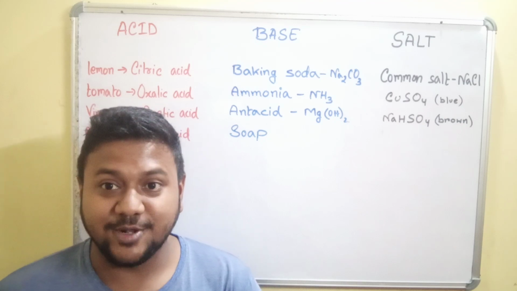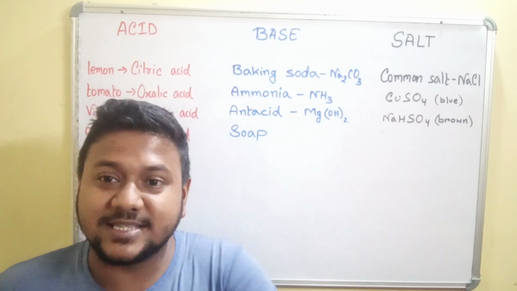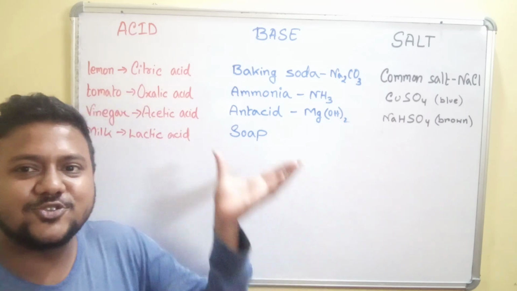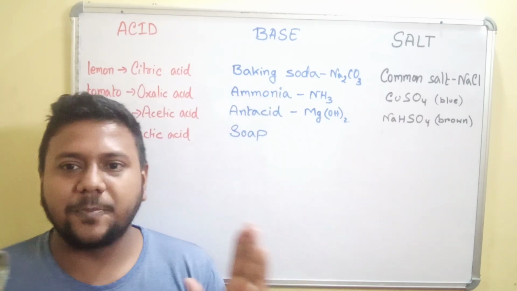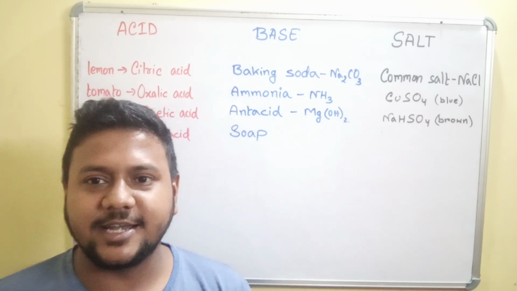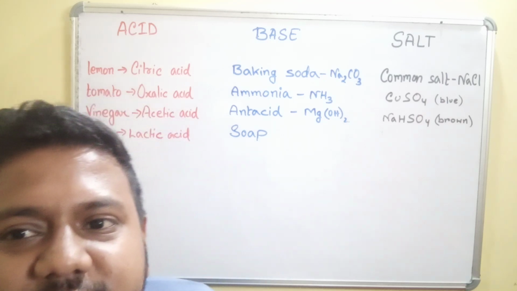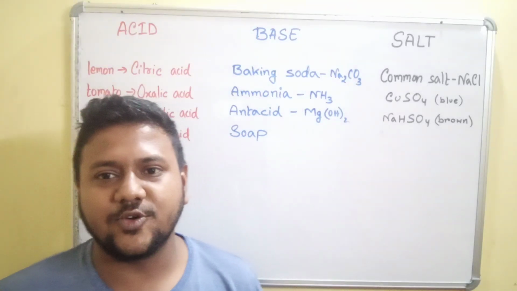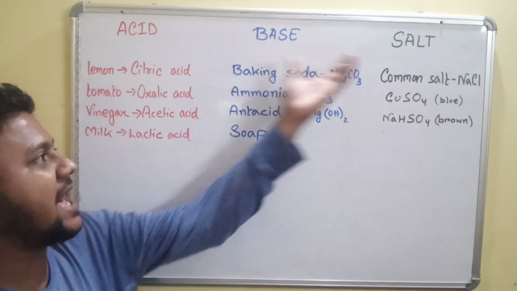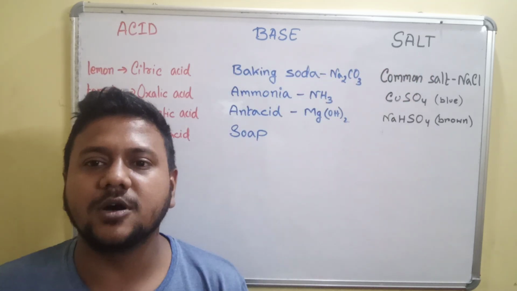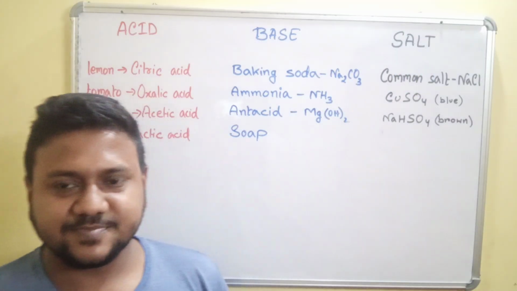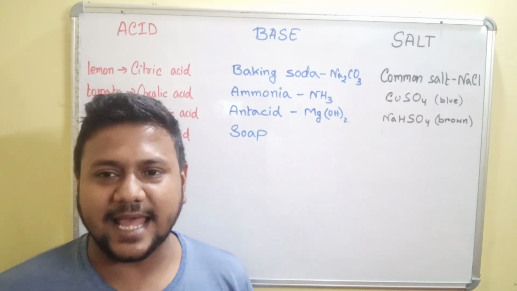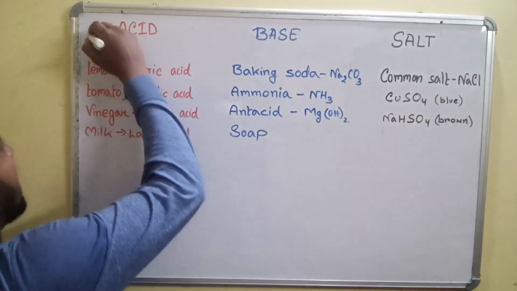In this chapter we will be seeing that compounds that we have discussed to be reacting as the reactants can be divided into three types. Okay, so basically compounds can be divided into three types. So the three types that we will be discussing in an introductory manner in this video are acid, base and salt, which is your chapter number 2 of science. Okay, so you know it from earlier that acids are substances that have a sour taste.